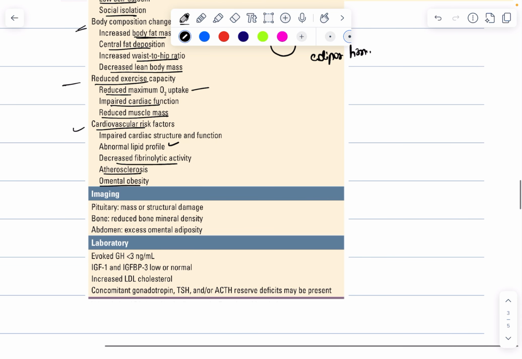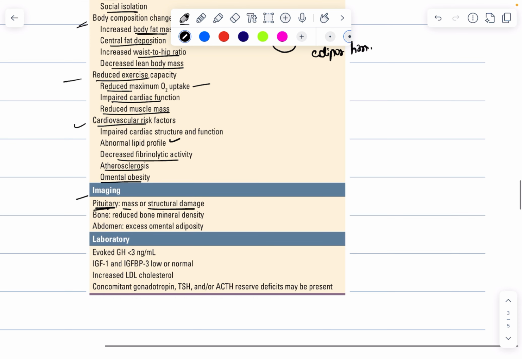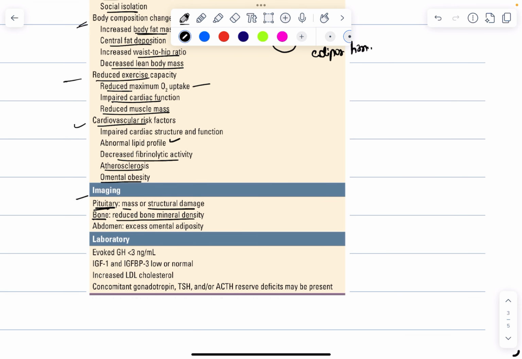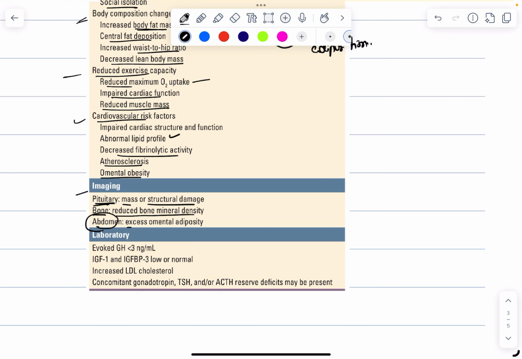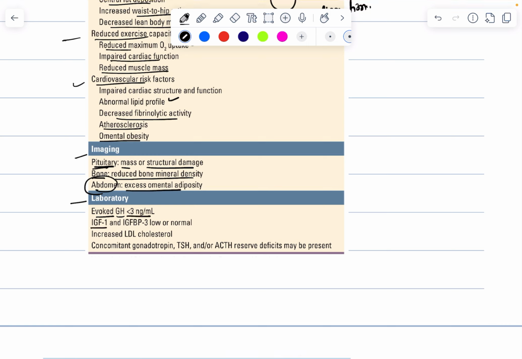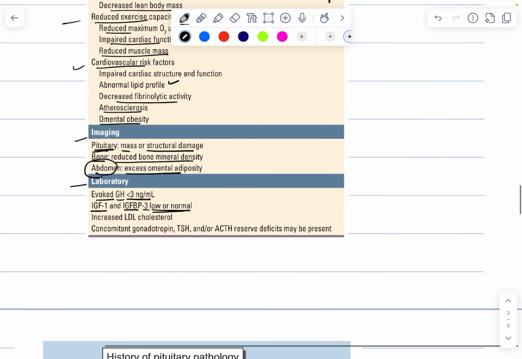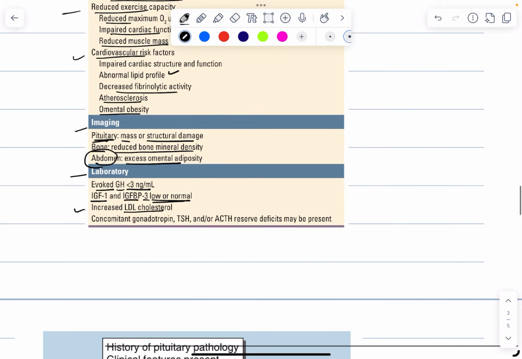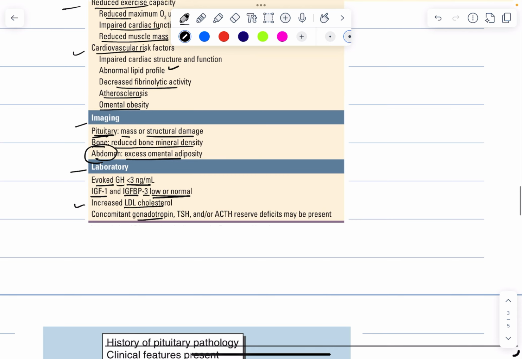And in the imaging, you can see in the pituitary there could be mass or structural damage. In bone, there is reduced bone mineral density, and in the abdomen, there is excess omental adiposity. And in the lab workup, evoked growth hormone is less than 3 nanogram per ml, and there is decrease in insulin like growth factor 1 and insulin like growth factor binding protein 3. Both are low, or it could be normal, but it is mostly low. And there is increase in LDL cholesterol, and there could be concomitant gonadotrophin, TSH, or ACTH deficit, which could be seen in this patient.